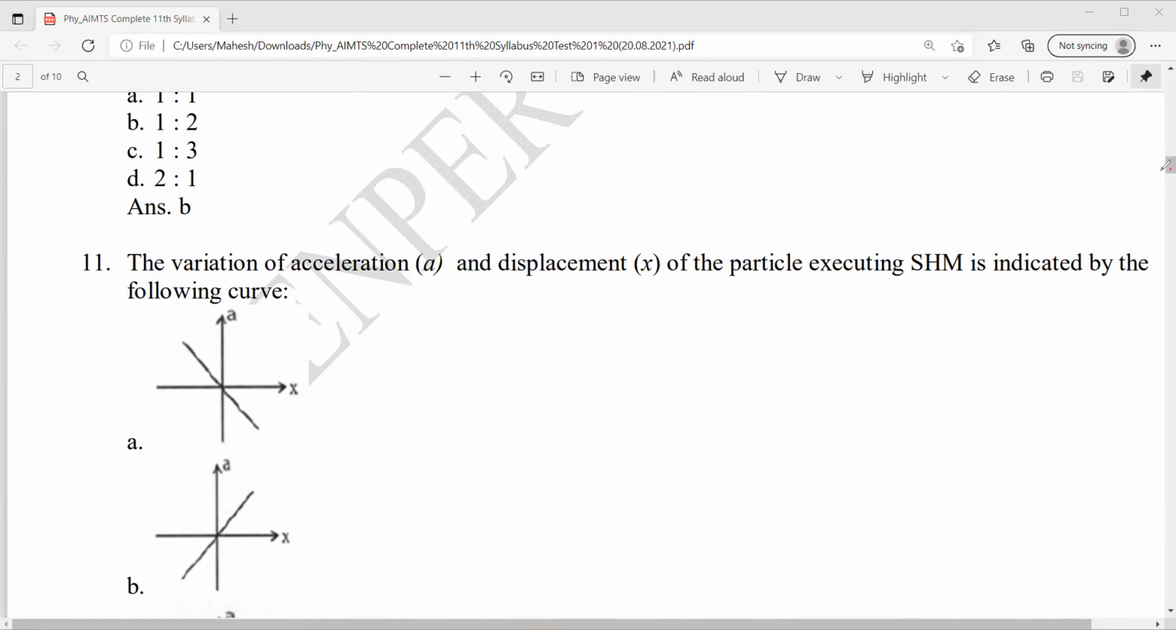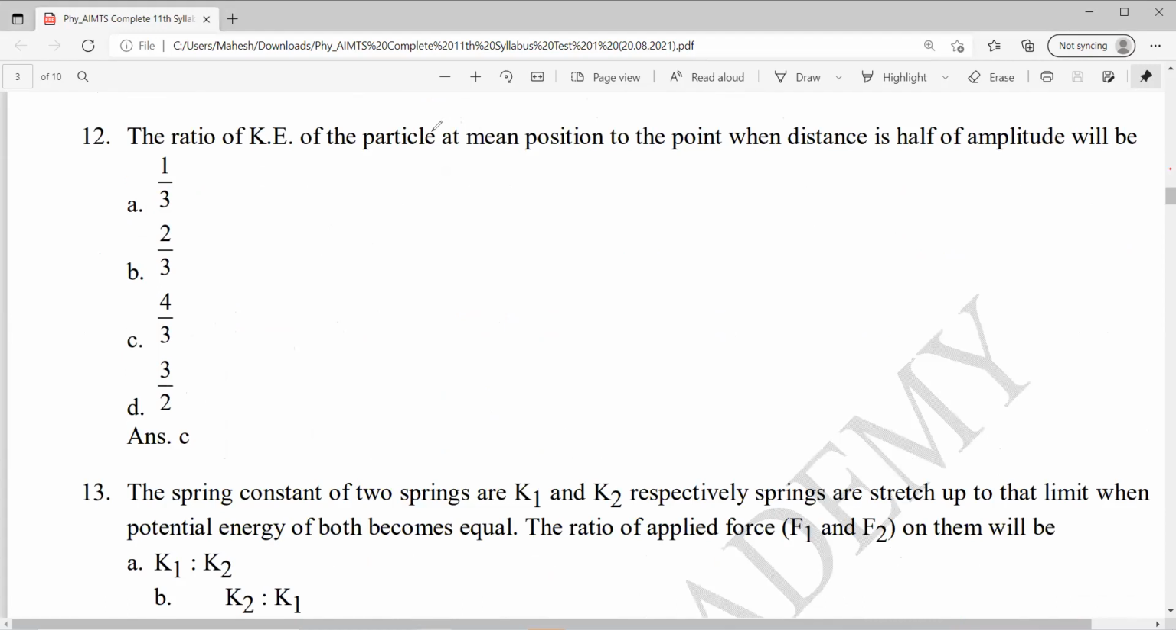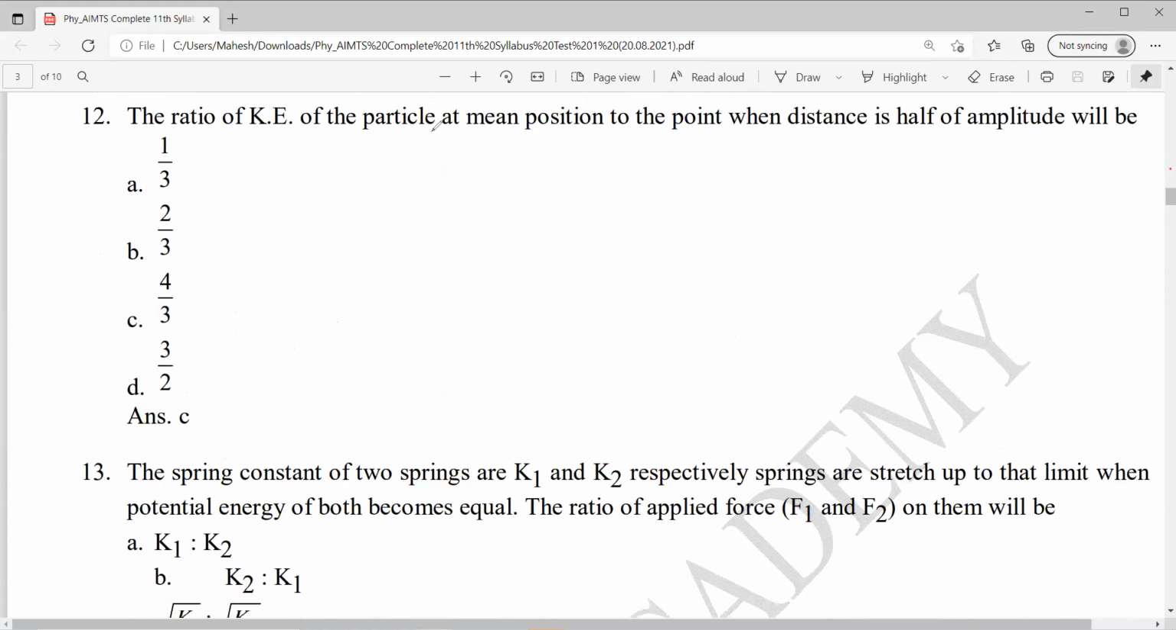Next, 12th. Coming to the 12th question. The ratio of kinetic energy of the particle at mean position to the point where distance is half of its amplitude will be. Ratio of kinetic energy of particle at mean position. So kinetic energy of the particle at mean position is how much? At mean position, it is half m. At mean position, velocity is maximum, right? Velocity is maximum, v max whole square.